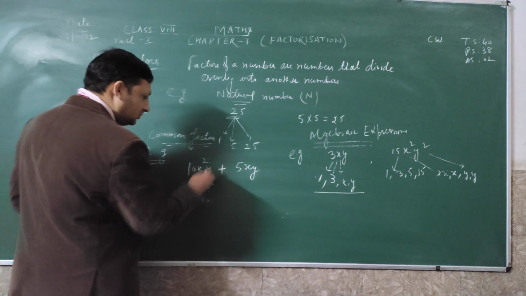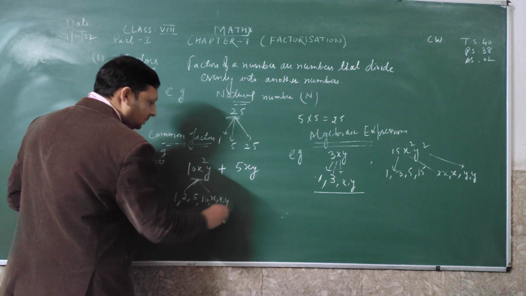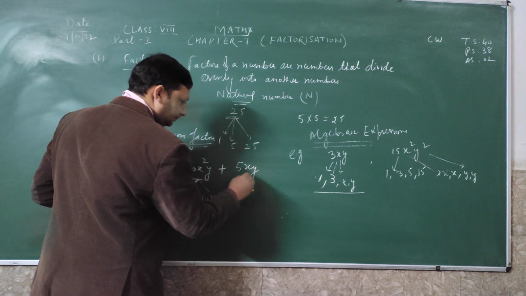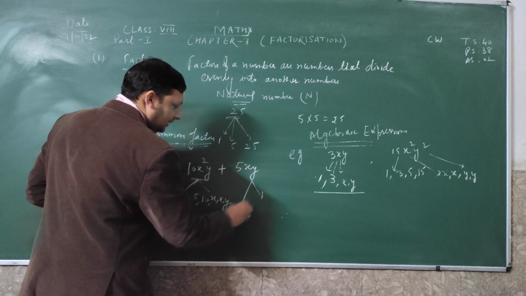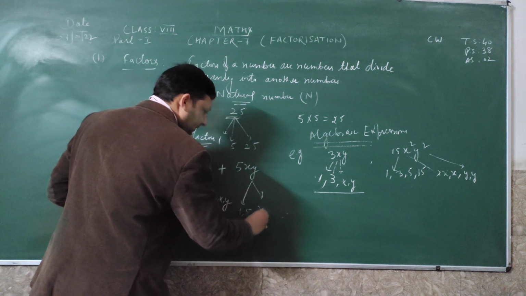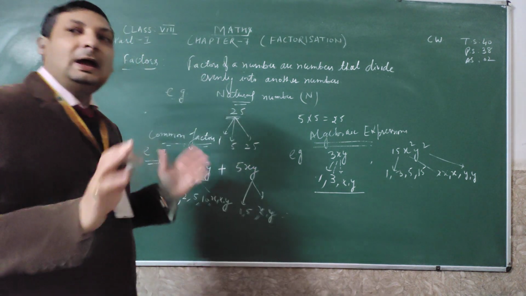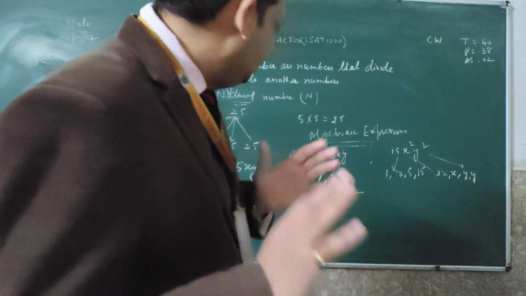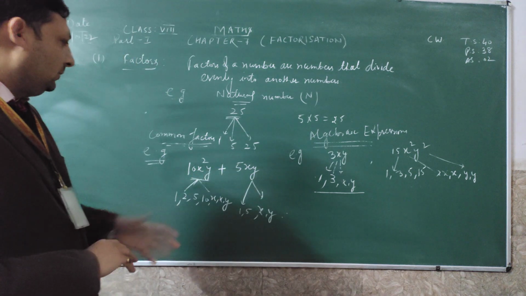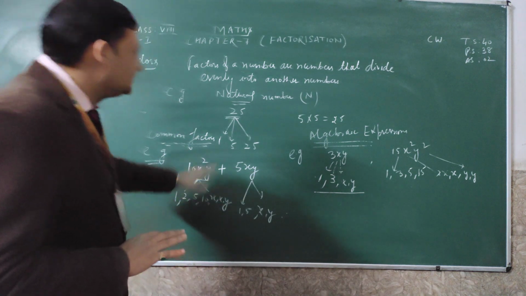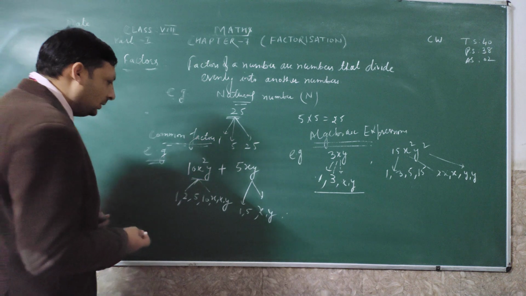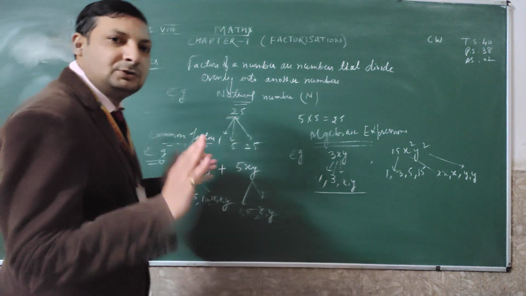Now we have to find the factors of x square and y: x and x, comma, y. So these are the factors of this term. Now we have to find the factors of this term. See, factors of 5 are again 1 and itself, 5. And factors of x, comma, y. Now we have to find the common factor of this algebraic expression. So now we have divided the numbers into other numbers like this. These are the factors of these numbers. Now see the common. Common means which are coming in both terms.